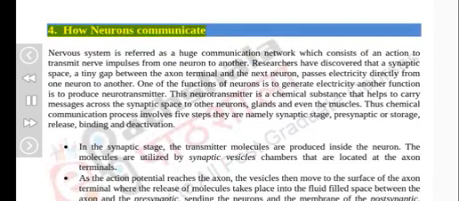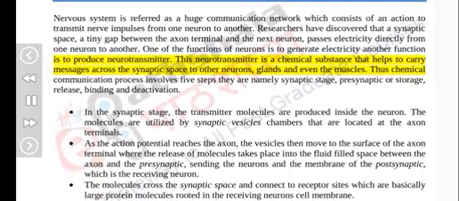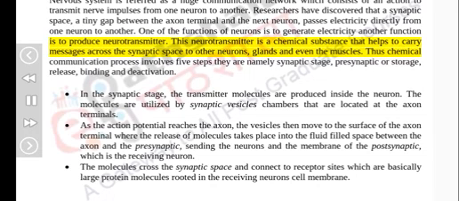4. How neurons communicate. The nervous system is referred to as a huge communication network, which consists of an action to transmit nerve impulses from one neuron to another. Researchers have discovered that a synaptic space, a tiny gap between the axon terminal and the next neuron, passes electricity directly from one neuron to another. One of the functions of neurons is to generate electricity; another function is to produce neurotransmitters. A neurotransmitter is a chemical substance that helps to carry messages across the synaptic space to other neurons, glands, and even the muscles. Thus, the chemical communication process involves 5 steps.